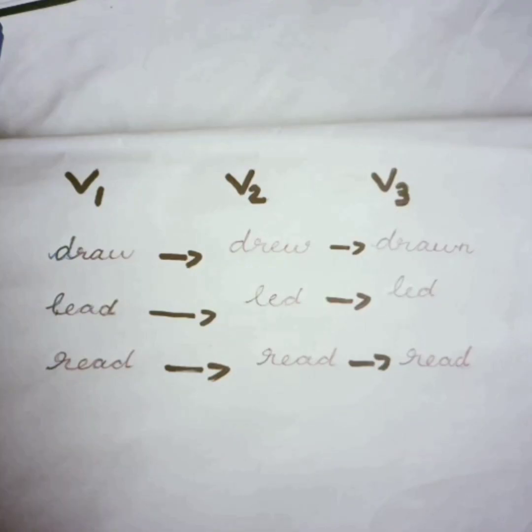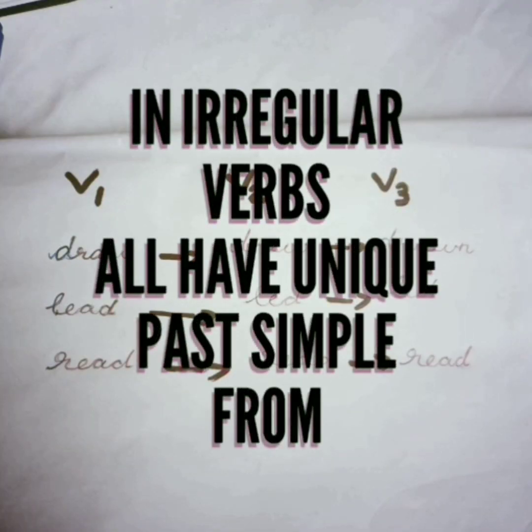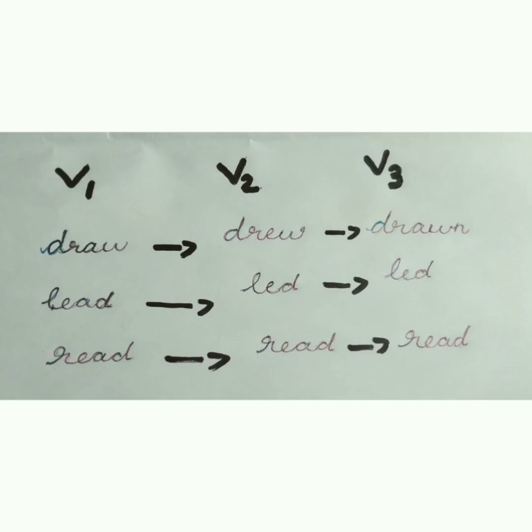Next one is irregular verbs. Irregular verbs all have unique past simple forms, that is V1, V2, V3. In V1, drive, in V2, drove, and V3, driven. Lead, led, led. Read, read, read.